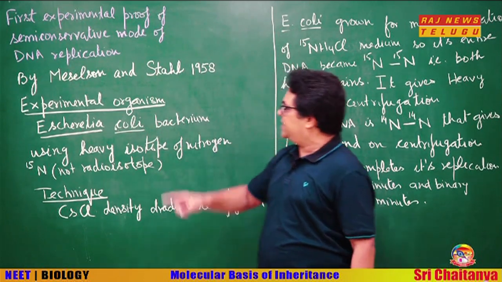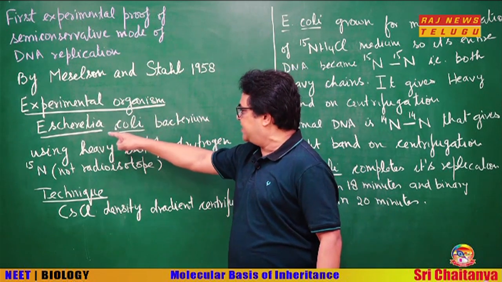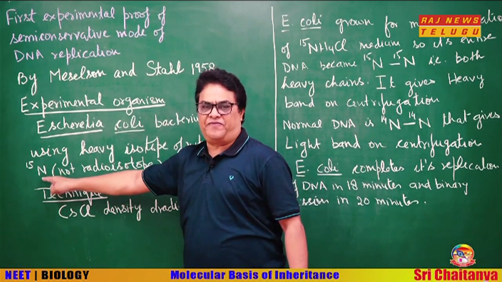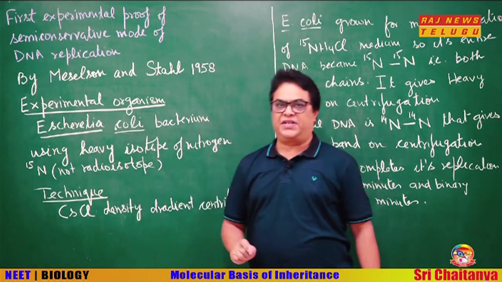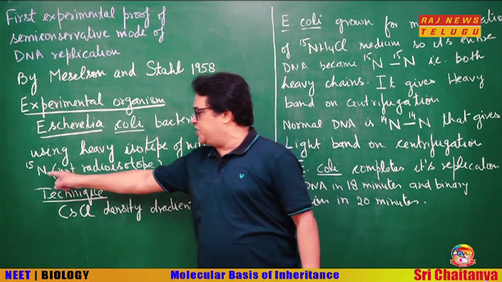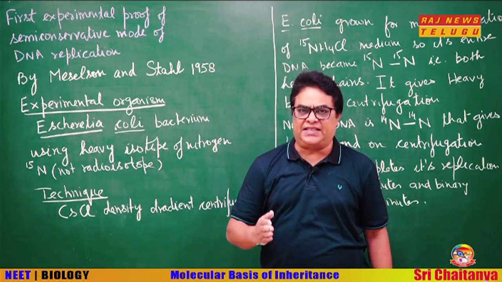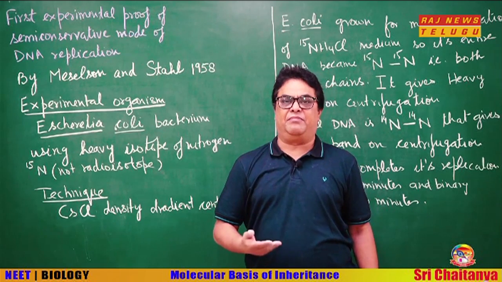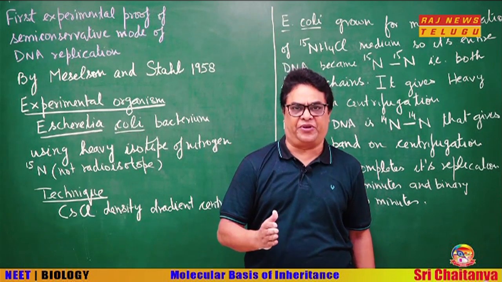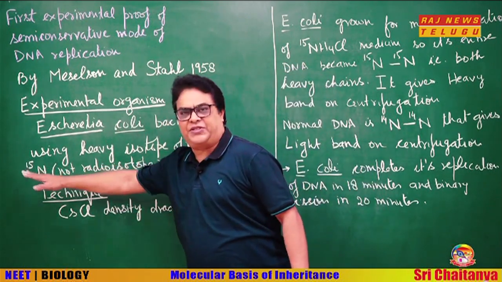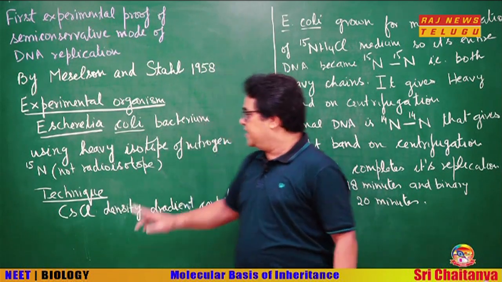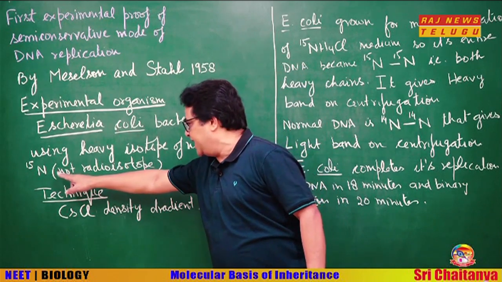semi-conservative mode. For this, they used the experimental organism as Escherichia coli bacterium. They use heavy isotope of nitrogen N15. Now, remember students, mostly the isotopes have radioactivity, they are radioisotopes, but this is not a radioisotope. So, its presence in a chemical cannot be seen by autoradiography. Its presence can be seen only by density gradient centrifugation, because being heavy isotope, it has more density. So, it will move farther away in the tube. Okay. So, it can be detected by its more higher density.